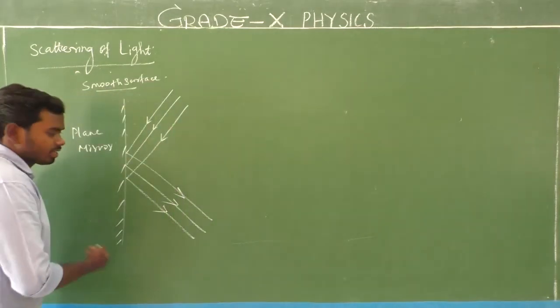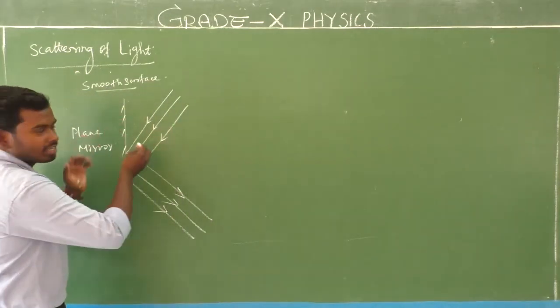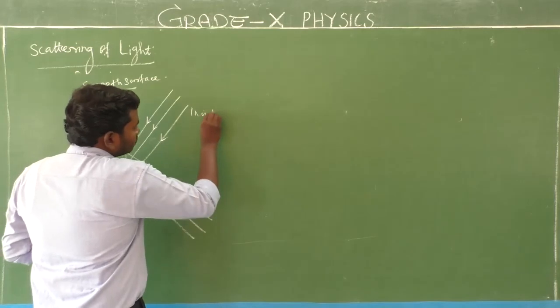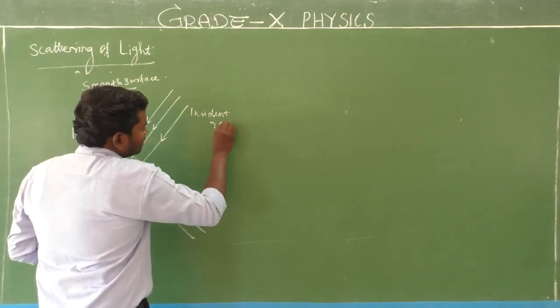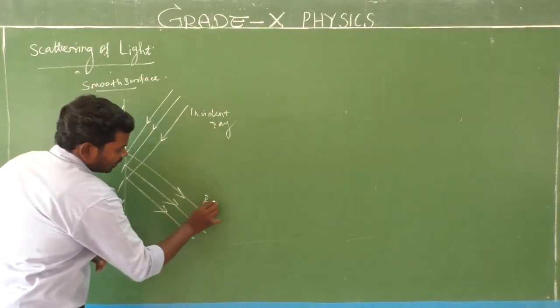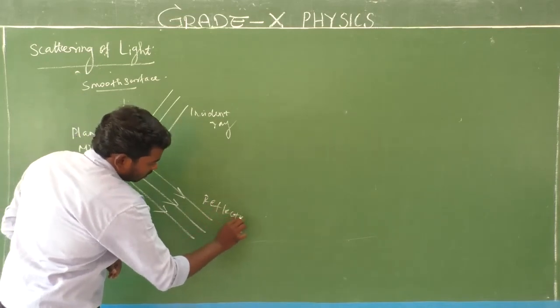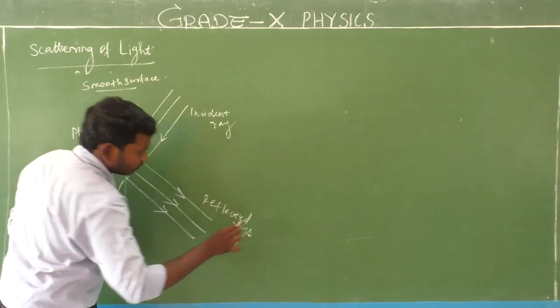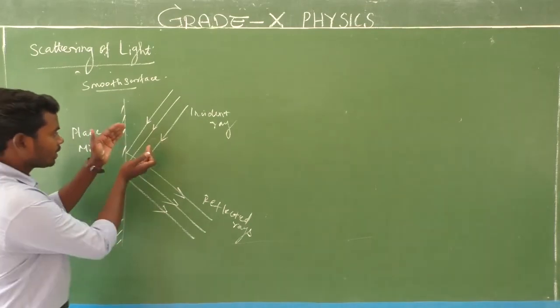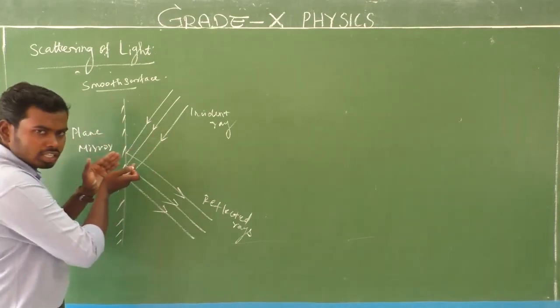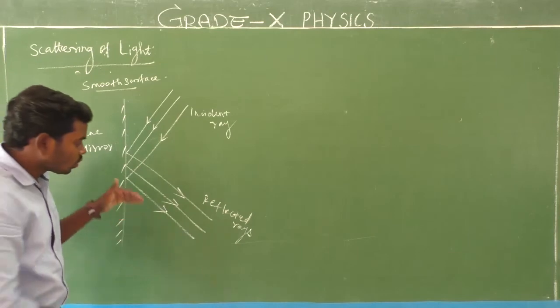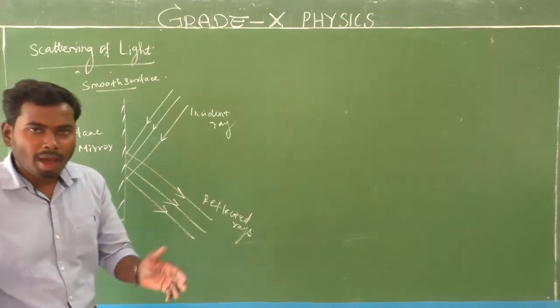Look here. These are the parallel incident rays, and these are the reflected rays. Incident rays are parallel to each other. After reflection also, all the reflected rays are parallel to each other.